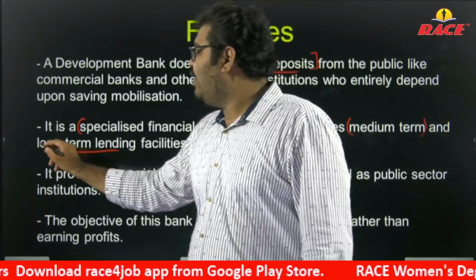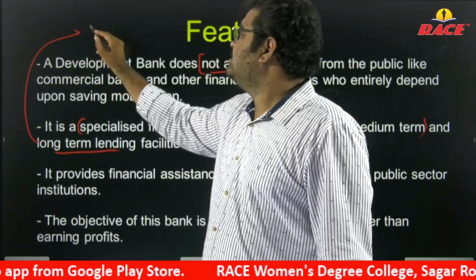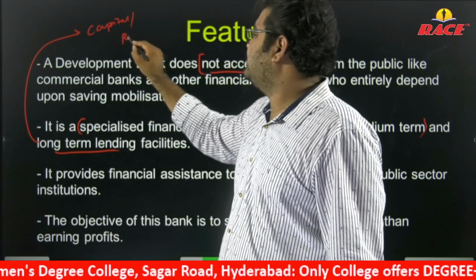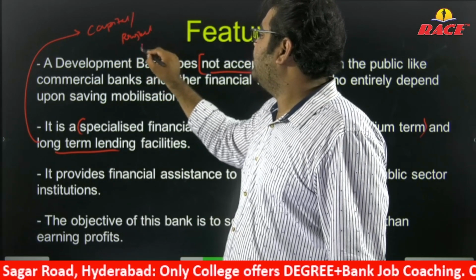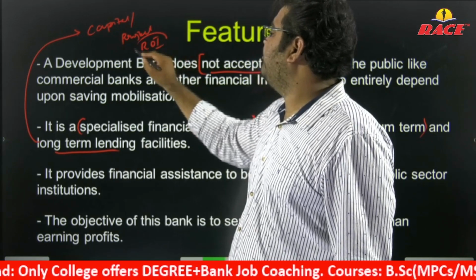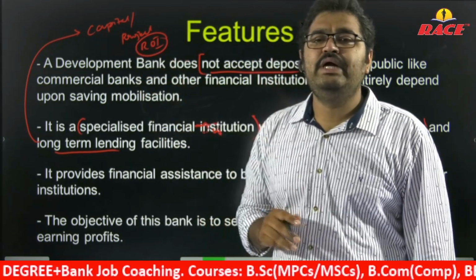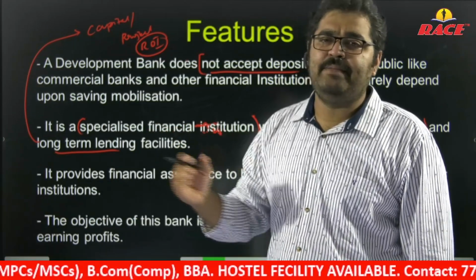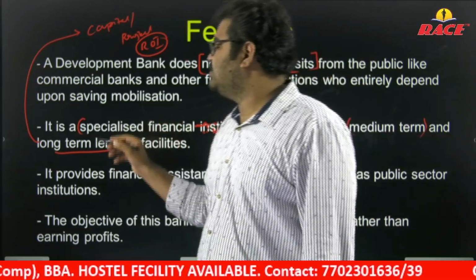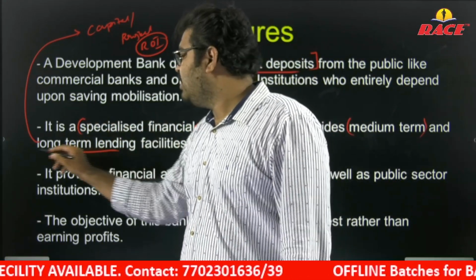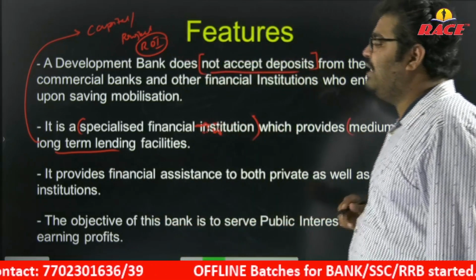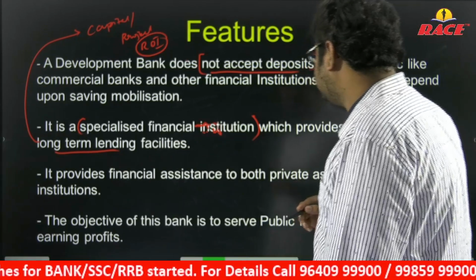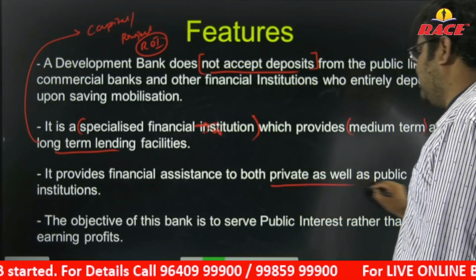So why do we need long term? For any capital or infrastructural project, the investment will be very heavy, so it takes much time to get that money back. Return on investment takes time. So these institutions, these companies will approach long term lending. They give priority to long term lending activity. It provides financial assistance to both private as well as public sector institutions.